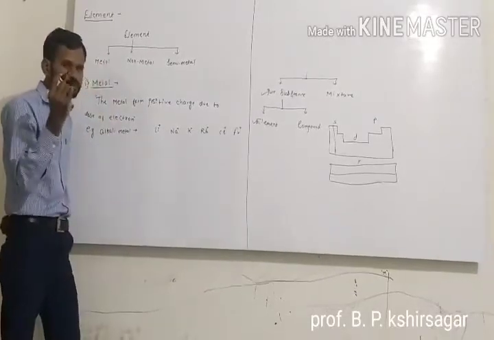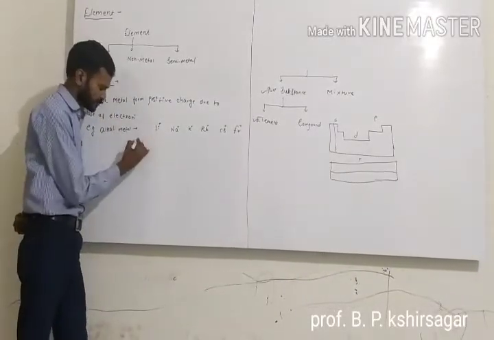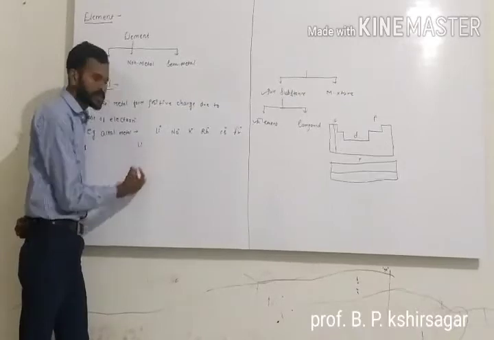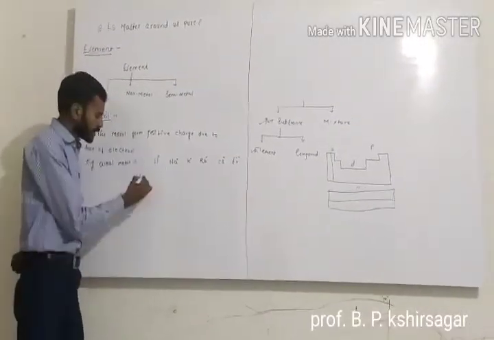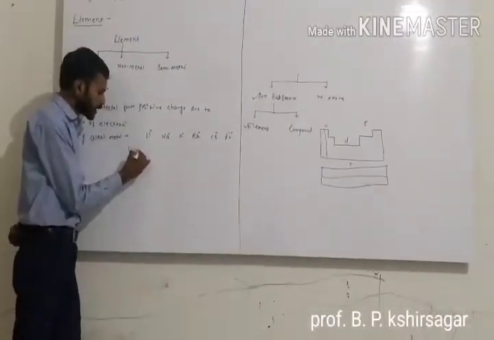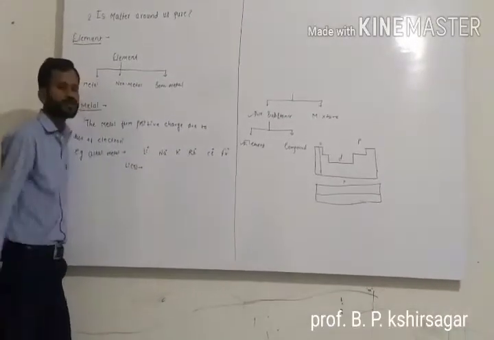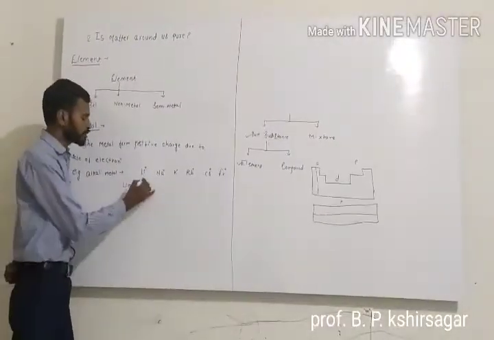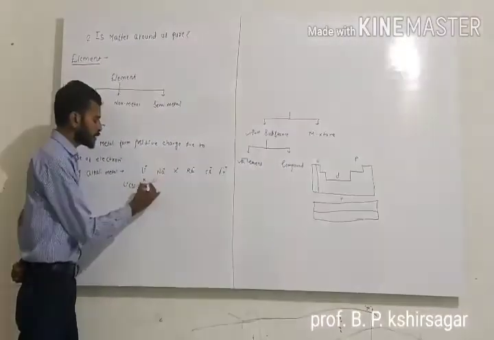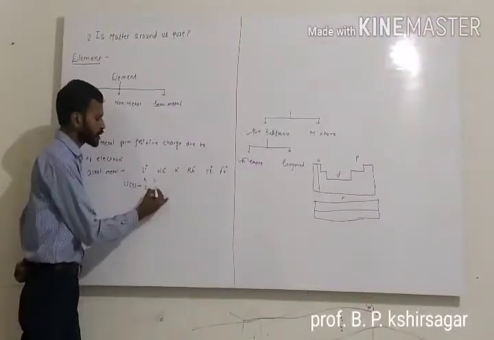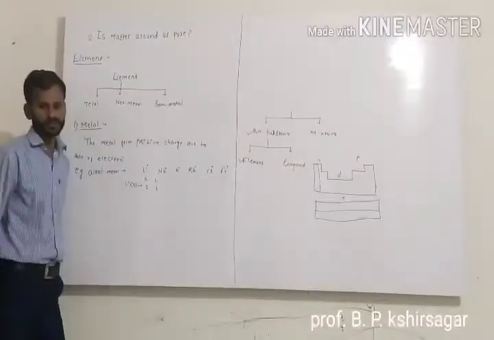We will study one simple example, lithium. Lithium has atomic number 3, and its electronic configuration as per K, L, M, N is 2,1.